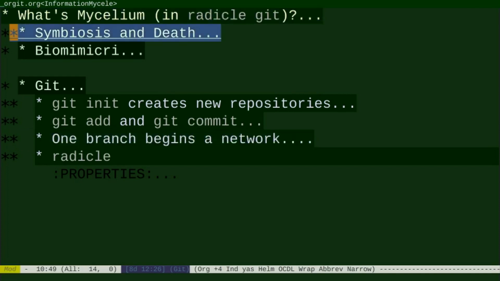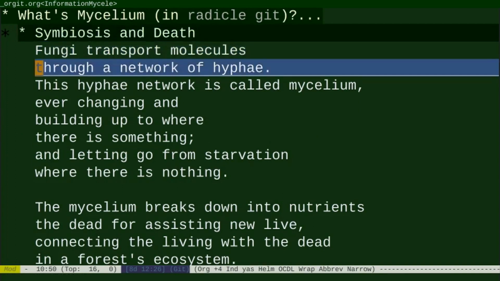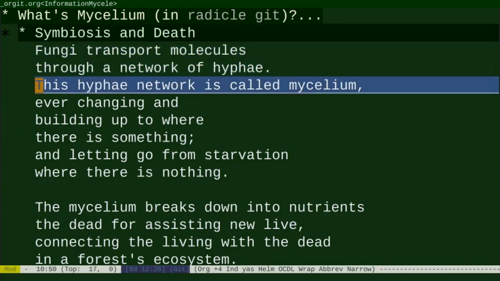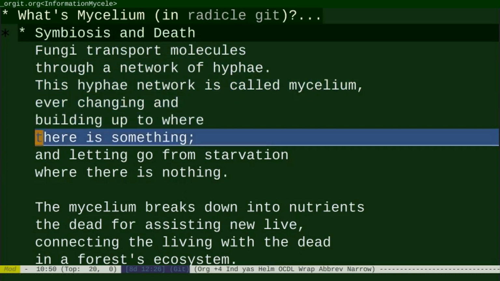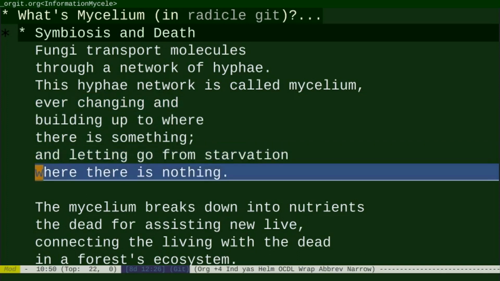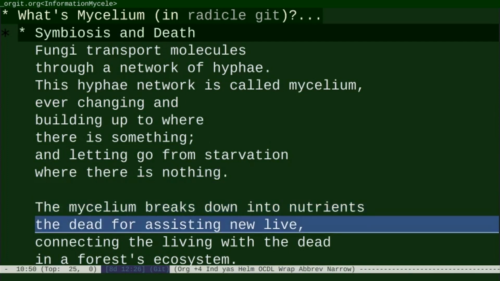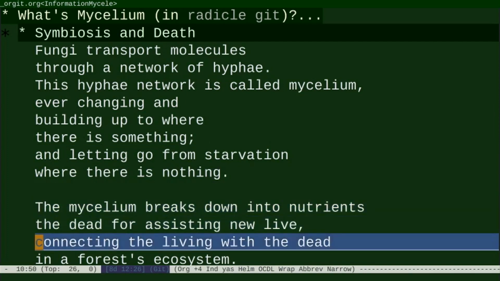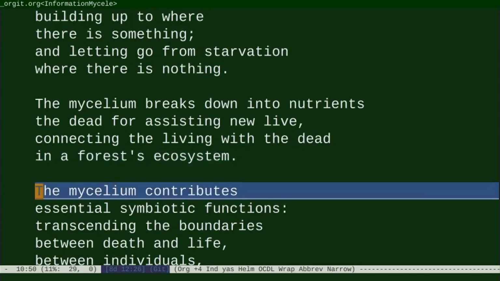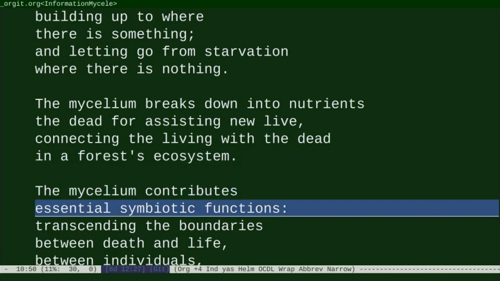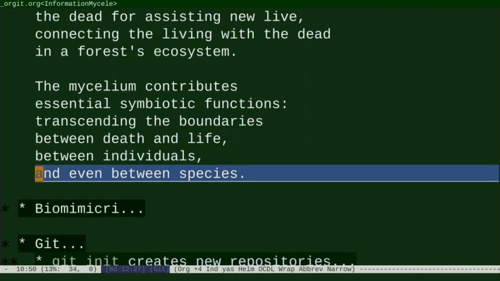Symbiosis and death. Fungi transport molecules through a network of hyphae. This hyphae network is called mycelium, ever changing and building up where there is something, and letting go from starvation, where there is nothing. The mycelium breaks down the dead into nutrition for assisting new life, connecting the living with the dead in a forest's ecosystem. The mycelium contributes essential symbiotic functions, transcending the boundaries between death and life, between individuals and even between species.